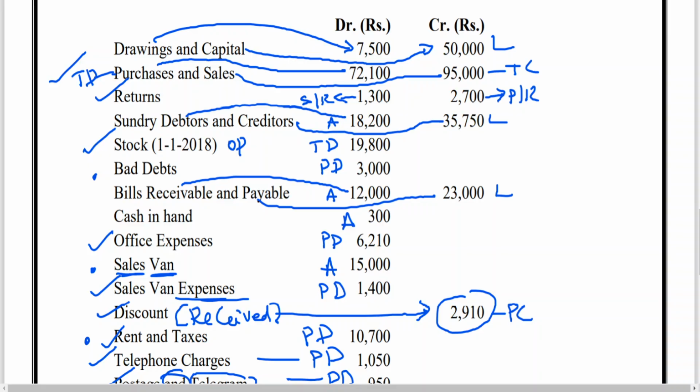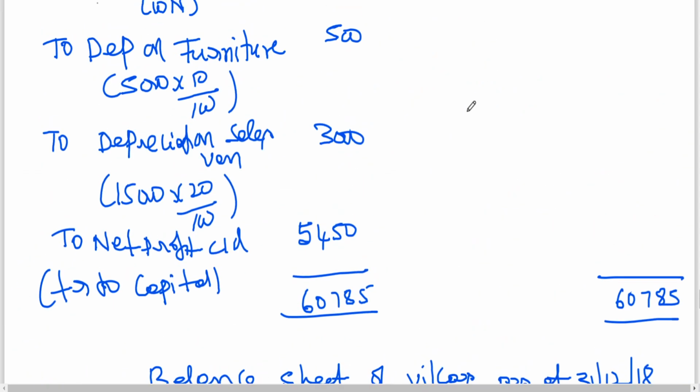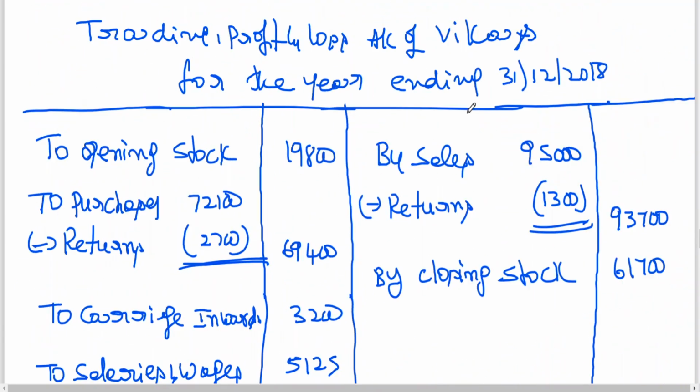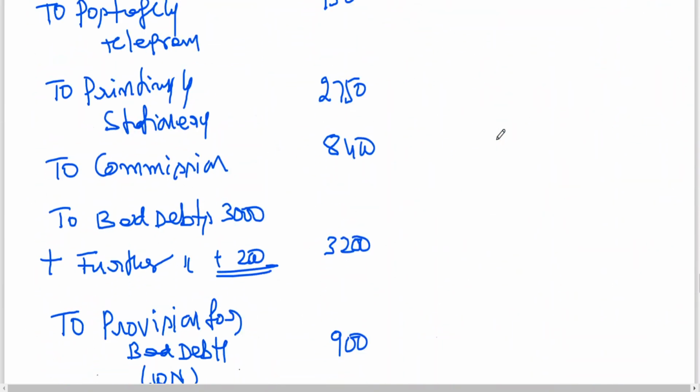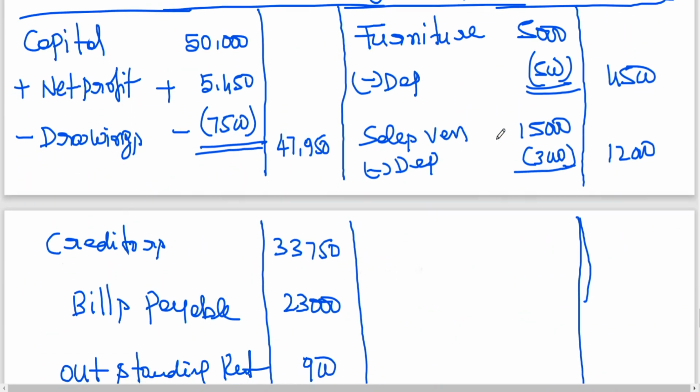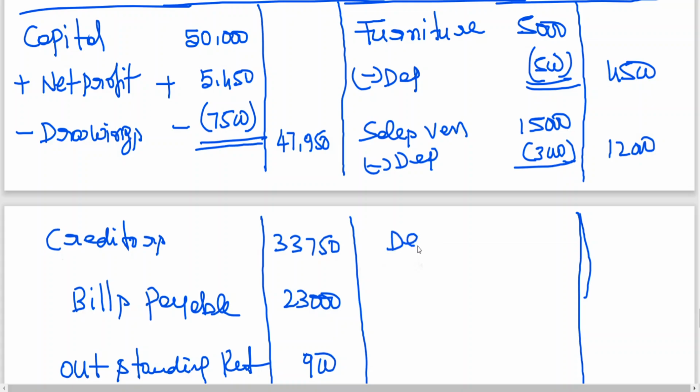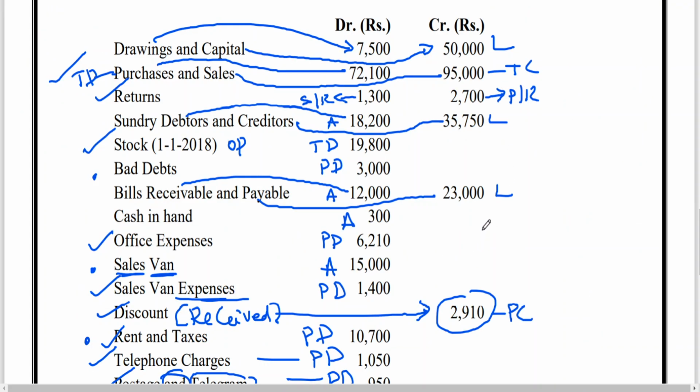Then debtors, we have done the working notes already. Directly this can be taken. Debtors 17,100. No need to show it again because we have gone for working notes. Then after debtors, we are having bills receivable also.